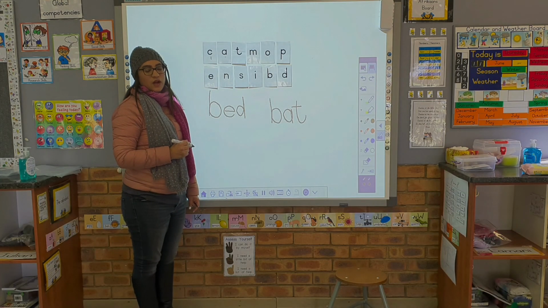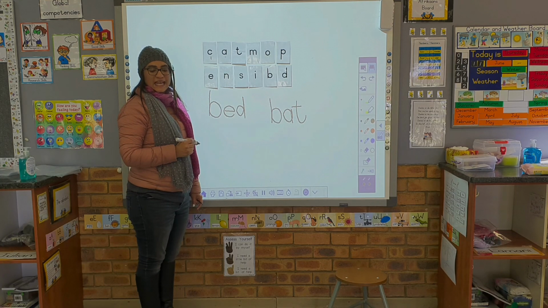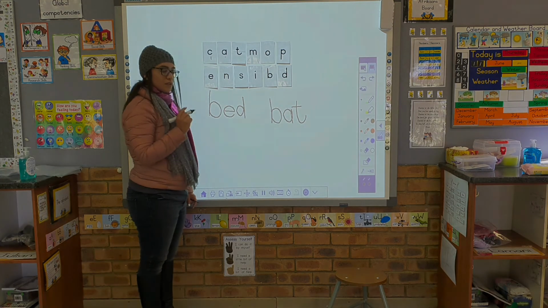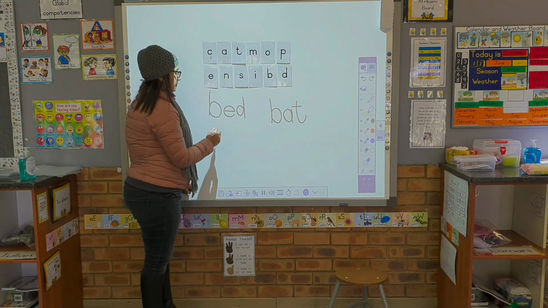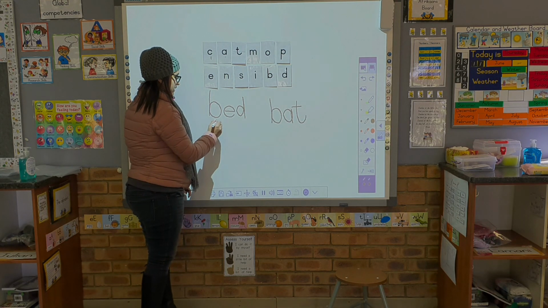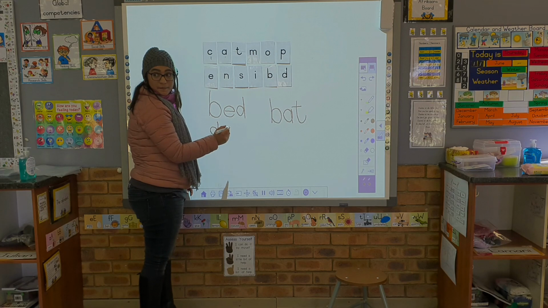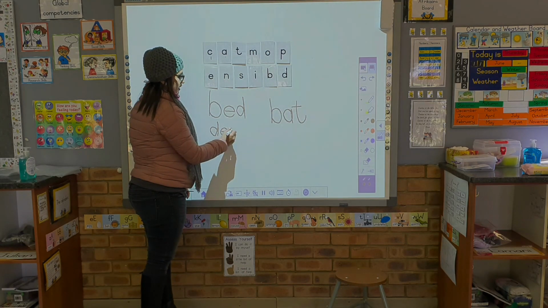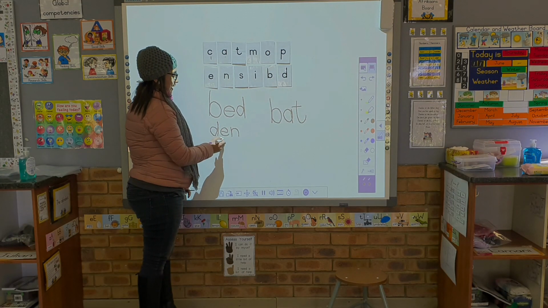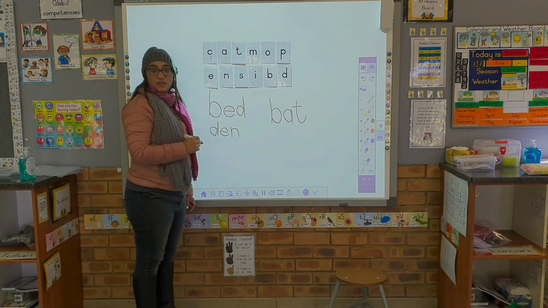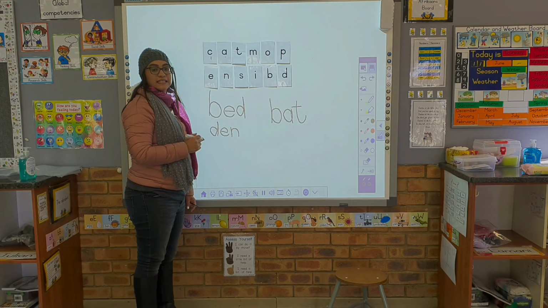The next word I want you to build is den. What do you hear in the word den? The first sound is D. Second sound is E. And the third sound is N. The lions were all sleeping in the lion's den.